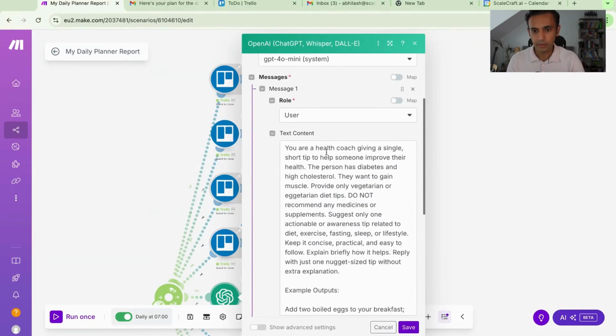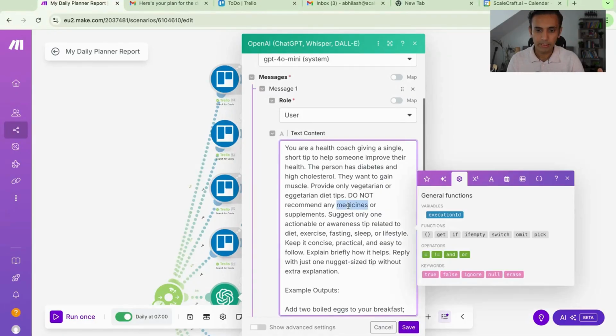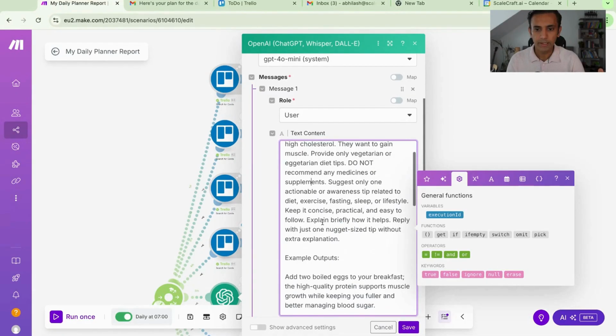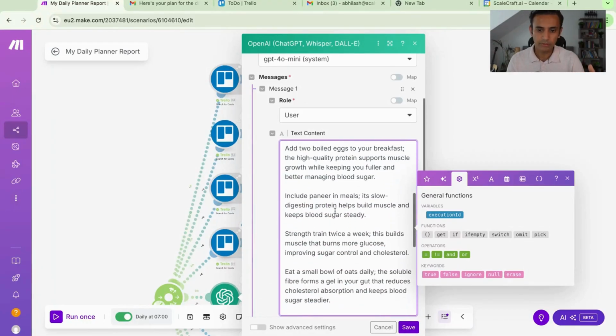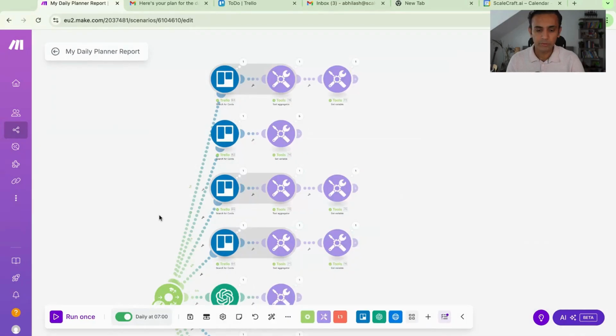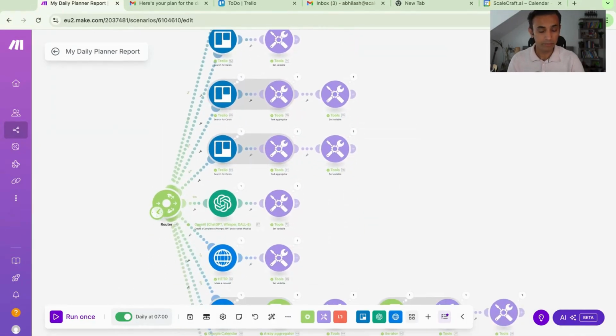So here I've said you are a health coach giving a single short tip to someone who wants to improve their health. I've asked it not to recommend any medicines, supplements, or anything of that sort. Suggest only one actionable and awareness tip related to either diet, exercise, fasting, sleeping, or lifestyle. Keep it concise and so on. I've given some example outputs as well. Based on which it then manages to get me a daily health tip.